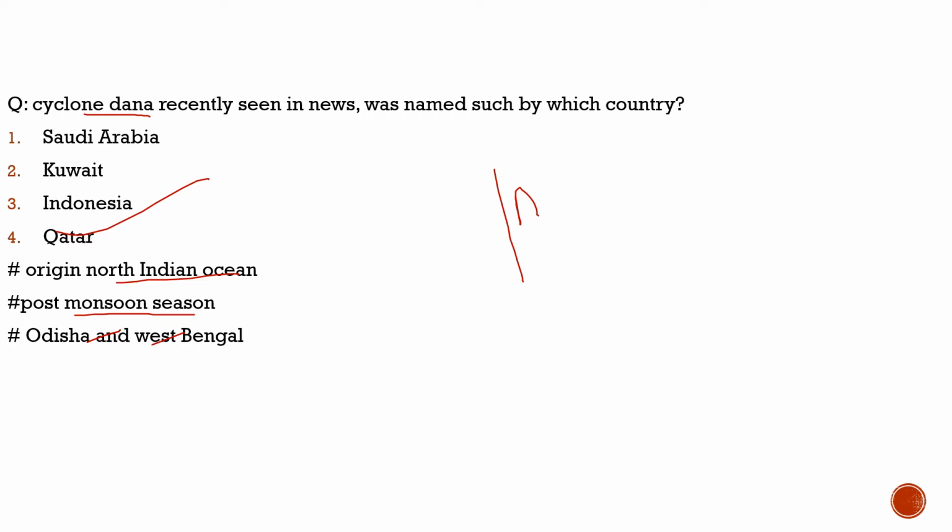With respect to that, now the Odisha government has decided to build 500 new such shelters. So this is in a nutshell about this question which we discussed here. And which is the country which has named it as Cyclone Dana? It is Qatar. With this, let's move to another question and try to solve it.